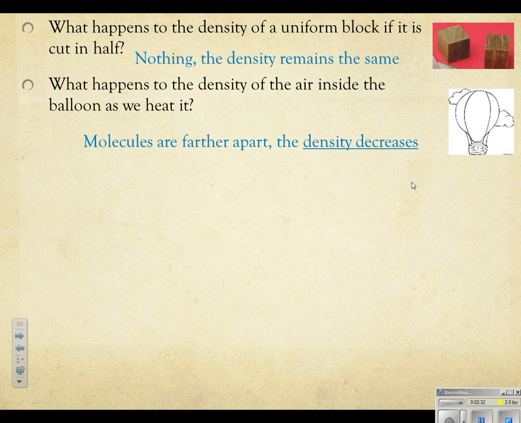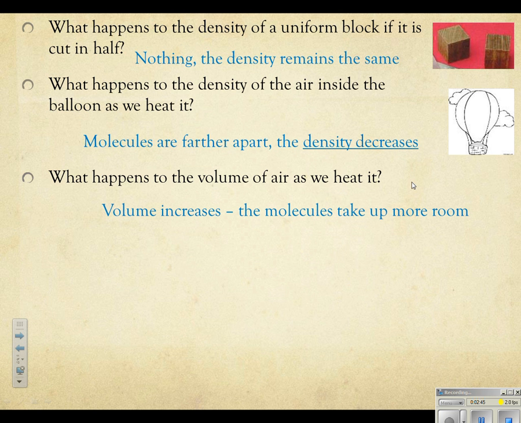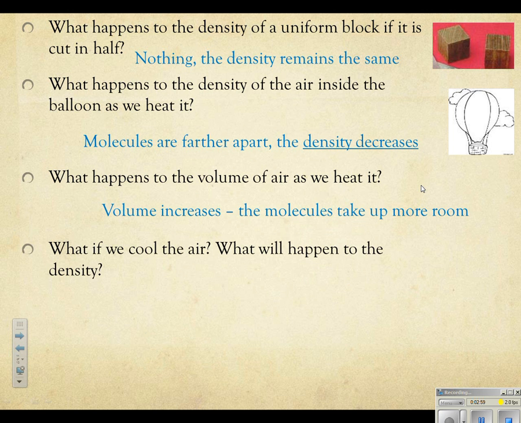Well, what happens is when we do that, and we have to talk about volume as well, the molecules are going to move farther apart. So they become less compact and the density is going to decrease. The volume, though, is going to increase because the molecules are taking up more room because they're bouncing away from each other. They're filling up that whole space because of the change in average kinetic energy. They're going to get warmer and they're going to move faster.